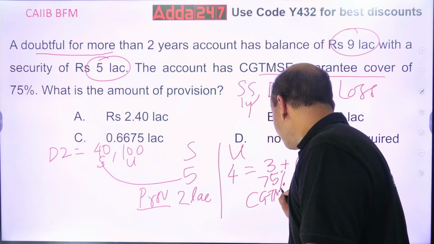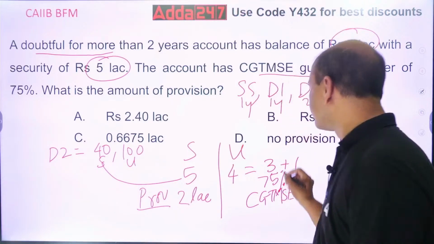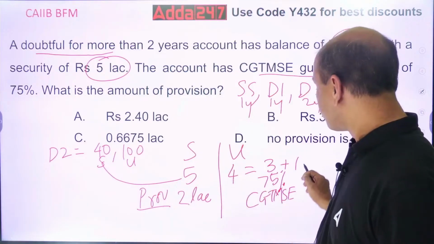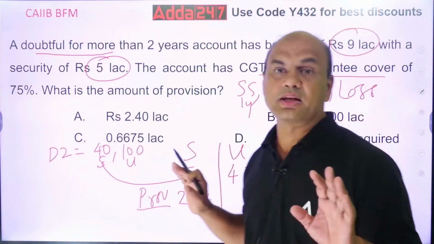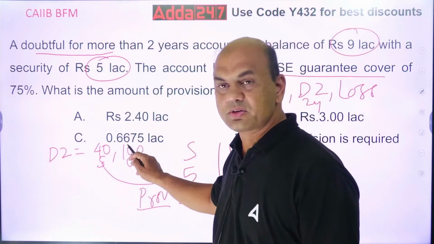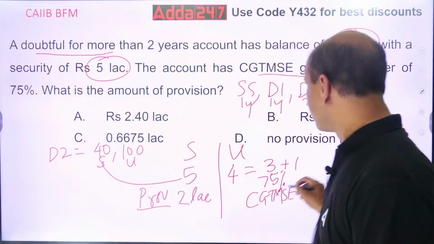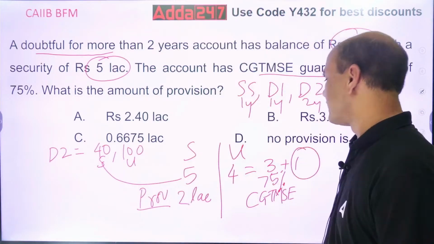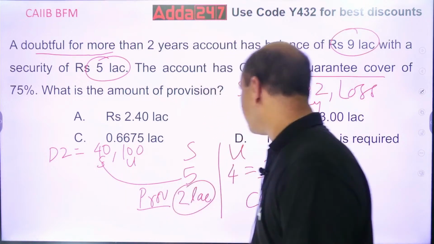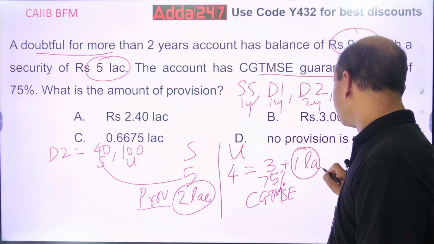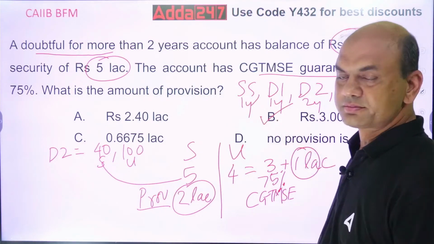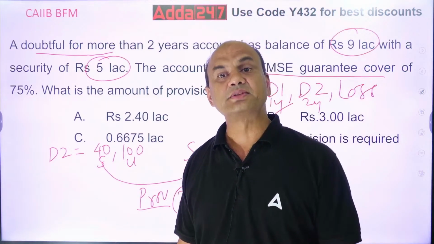The 3 lakhs is already insured under CGTMSE, so no provision is required for this. What about this 1 lakh? This 1 lakh is totally unsecured, so you will require 100% provision. Here I will make a provision of the complete 1 lakh. So what is my total provision now? 2 lakhs over here and 1 lakh over here, so my total provision becomes 2 plus 1, 3 lakhs.